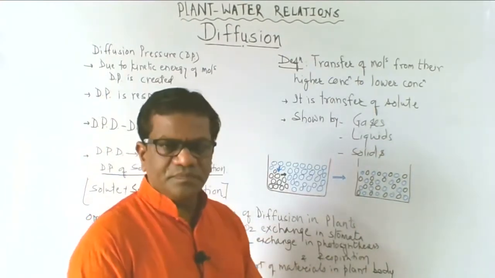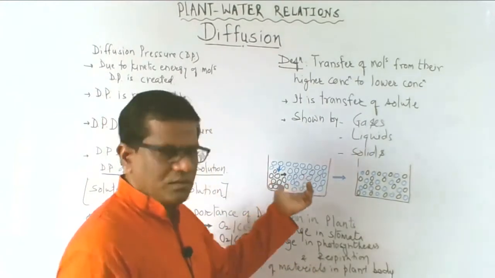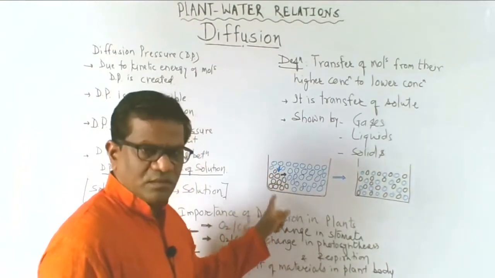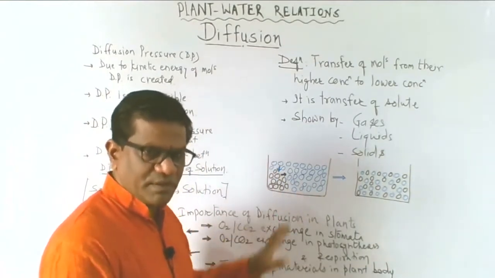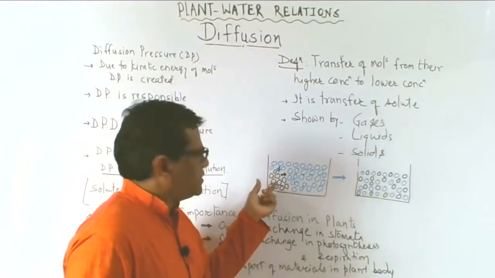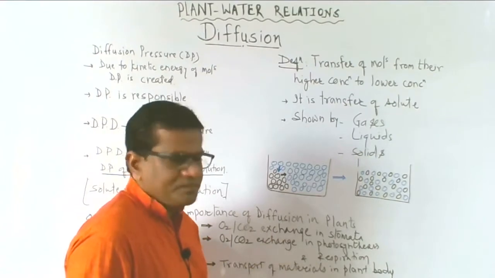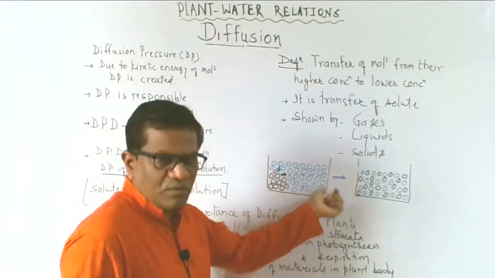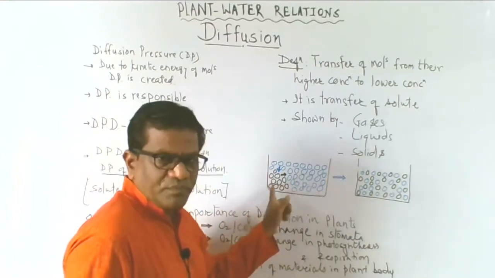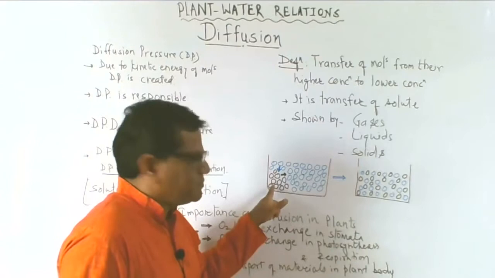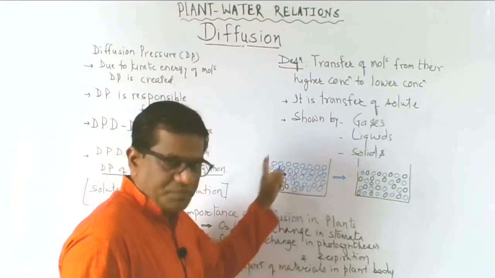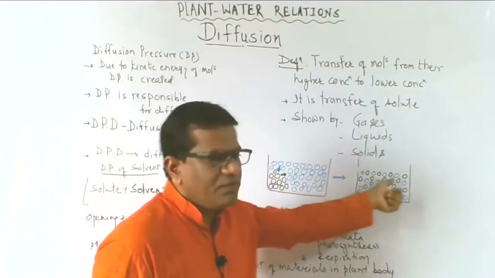Now the figure, a simple explanation. Suppose in this space, one solute is present here in more concentration, and these are the air molecules. Then these solute molecules move in all directions from this place, and they get evenly distributed.